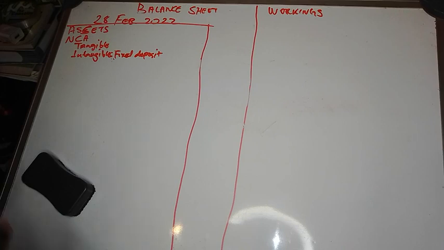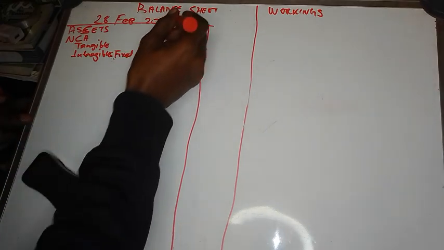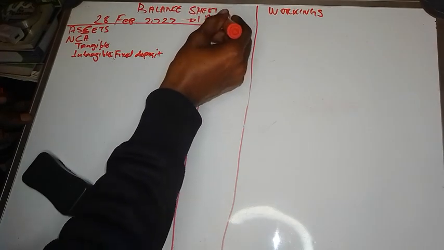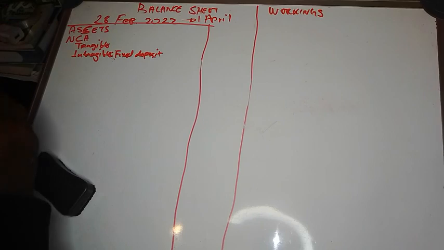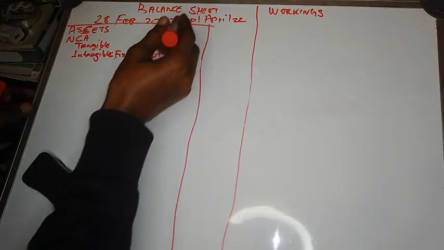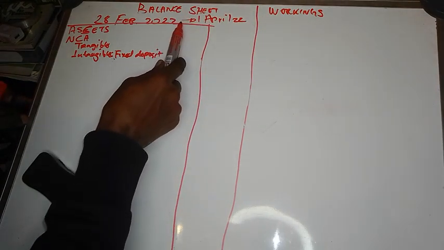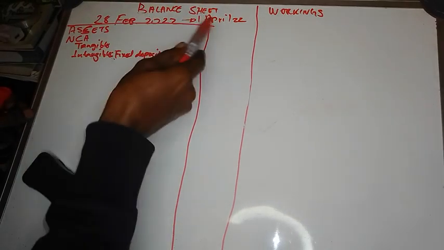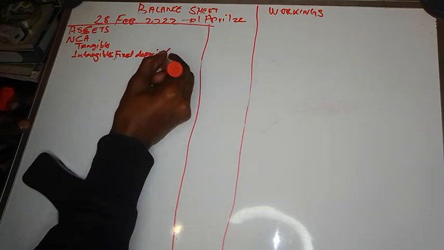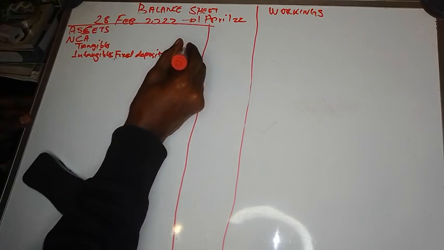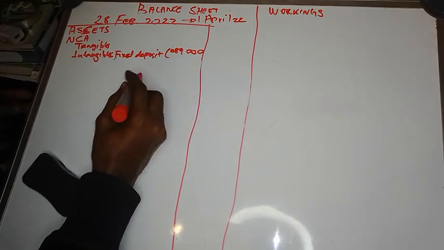It says 240 of the fixed deposit will mature on 1 April 2022. So you check 1 April 2022. How many months are there between 28 February 2022 and 1 April? You only have March, so it's February, March, then April. It means there's only 1 month. Therefore that fixed deposit of 240 becomes a short-term or current portion.